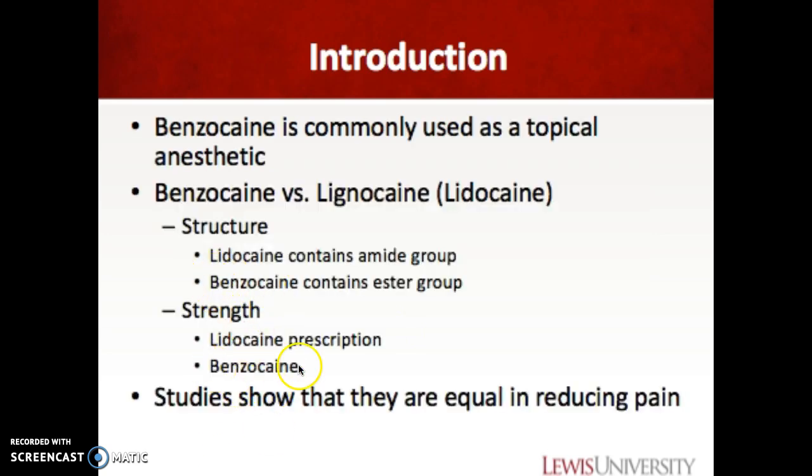Some background information on benzocaine. It is used as a topical anesthetic and is commonly interchangeable with lidocaine, another common drug. The two are similar in their uses, but they do have some differences. The two are a part of different groups of anesthetics based on their structure. Lidocaine contains an amide functional group, while benzocaine contains an ester functional group. Clinically, lidocaine is more often given as a prescription, while benzocaine is commonly found as an over-the-counter drug. Despite these differences, studies have shown that the two drugs are equally effective in reducing pain.